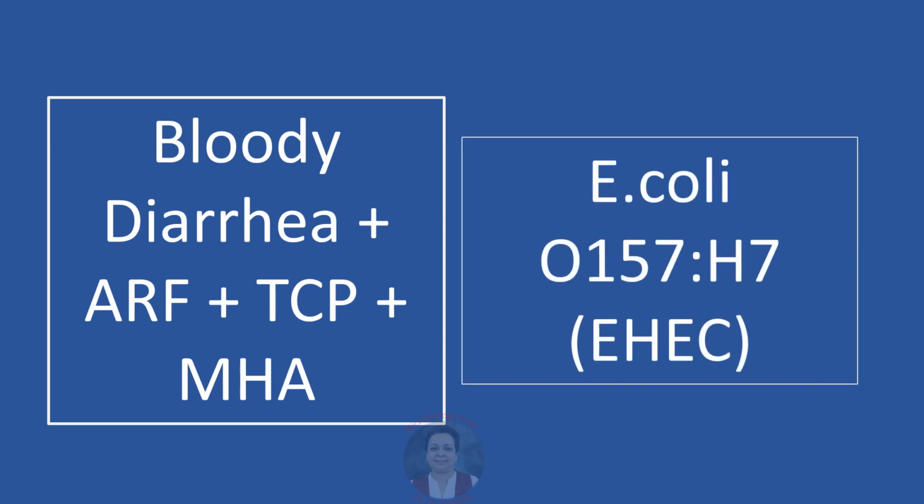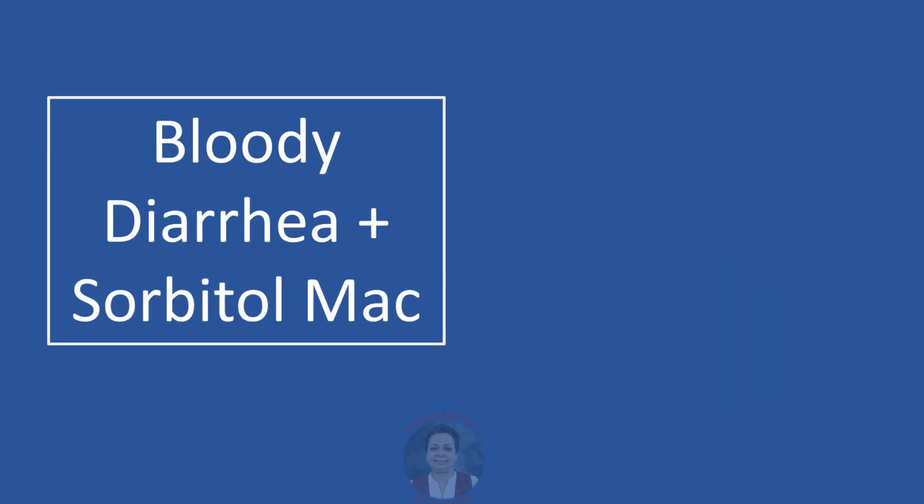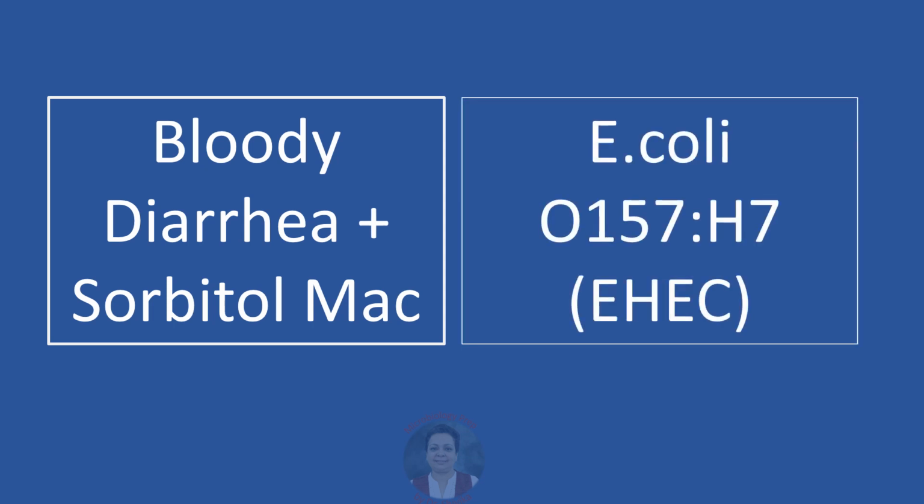The likely agent is E. coli O157:H7, considered as the most dangerous strain of enterohemorrhagic E. coli. Bloody diarrhea, and in the question they are talking about that on sorbitol MacConkey medium, pale colonies are produced. The likely agent is again E. coli O157:H7, which is the only strain of E. coli which does not ferment sorbitol.